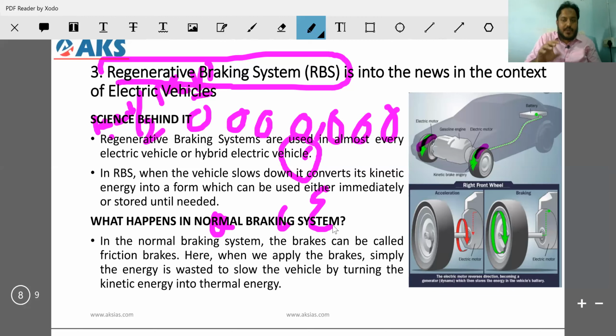So this is for today. 3 topics, 6 topics have been done. Important topics for this year's prelims. Please go through them. Definitely it will be helpful.